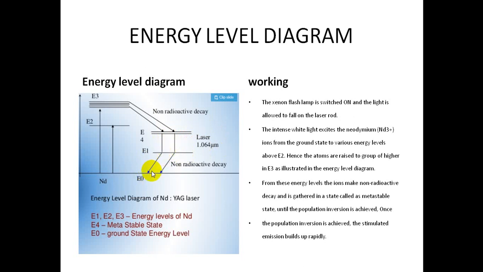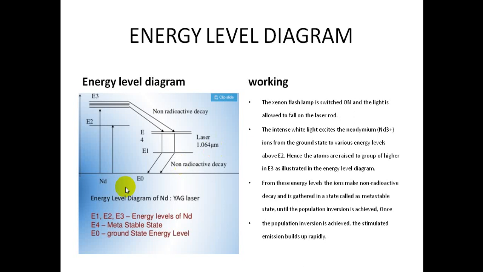Here also the transition takes place, but light energy is not emitted. That's why it is also a non-radiative transition. Finally, the population reaches the ground state. In this way, the process continuously takes place. The laser light is emitted continuously with a wavelength of 1.064 micrometers.